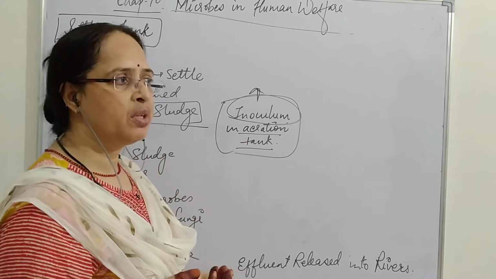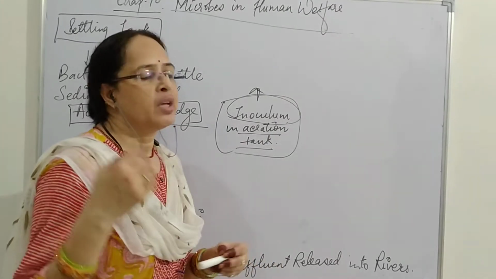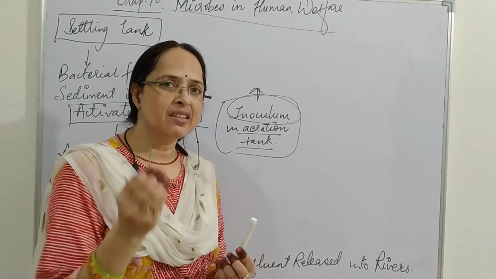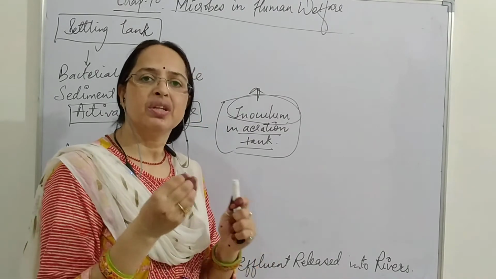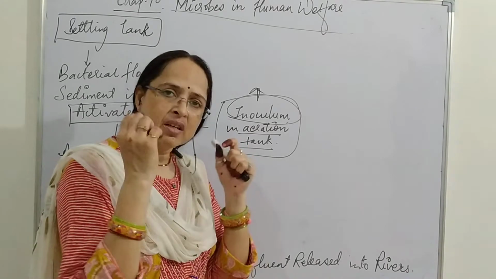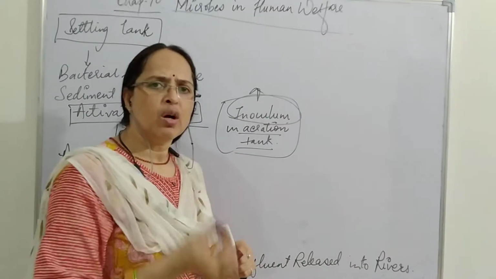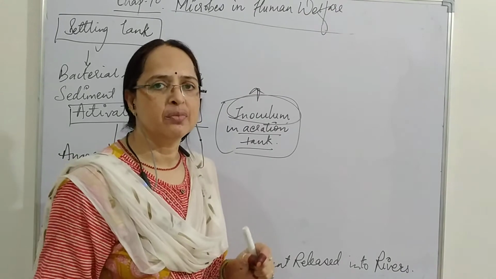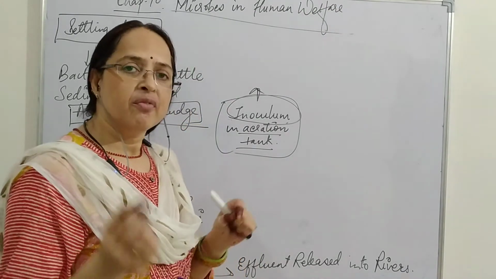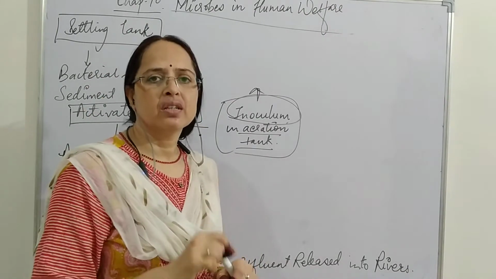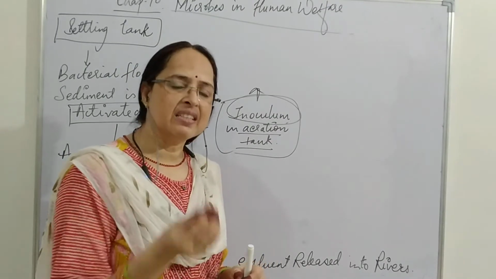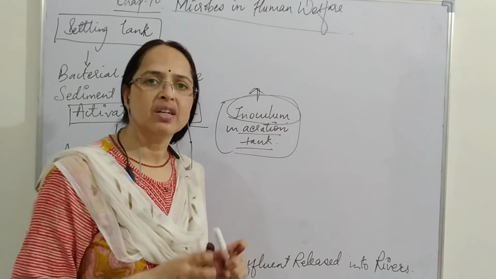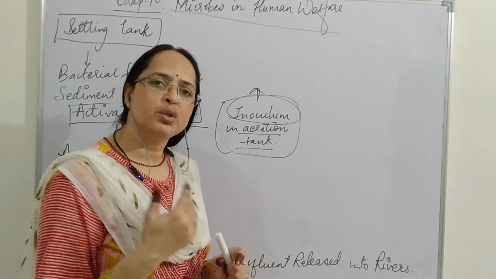For example, at your home, when we set milk into curd, we add a very small portion of curd into the milk, so that the milk can be converted into curd, because the small portion of curd contains lactic acid bacteria, which act on the lactose sugar of the milk and convert it into curd.